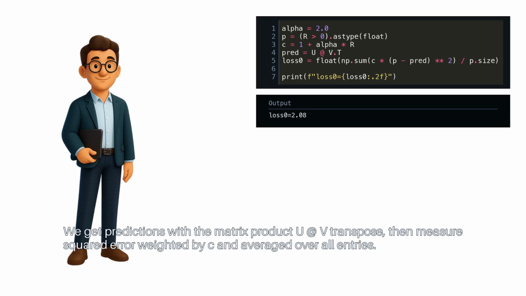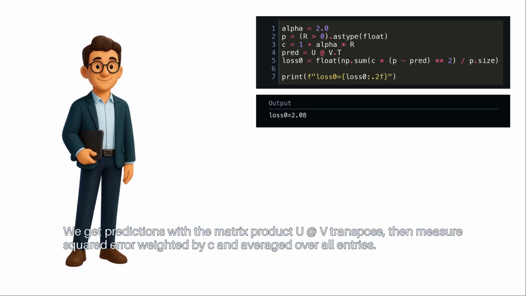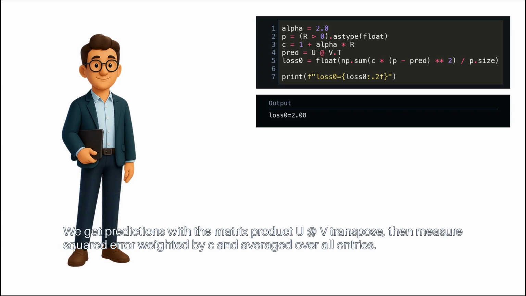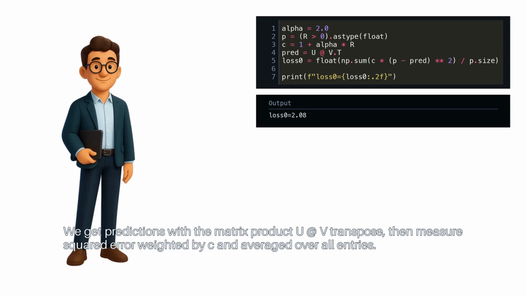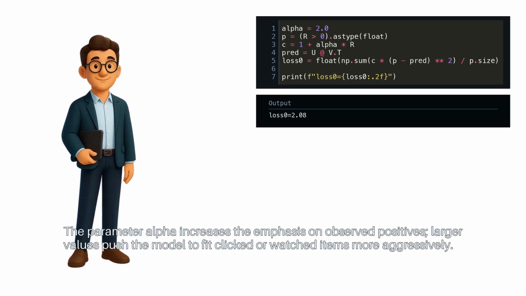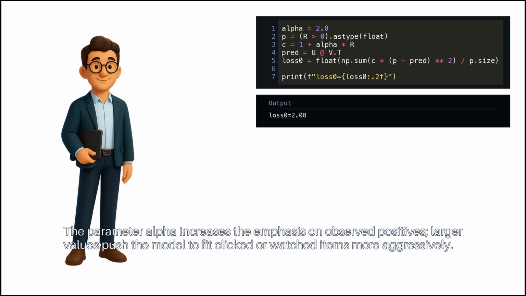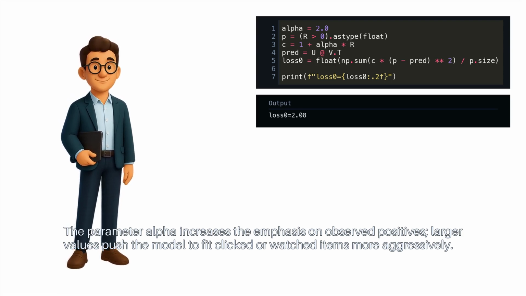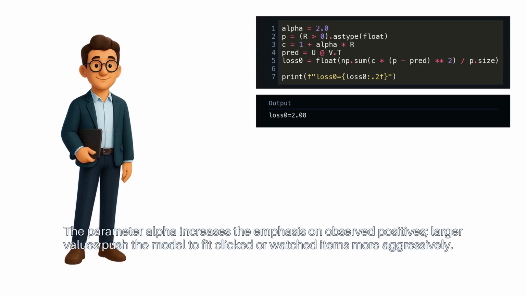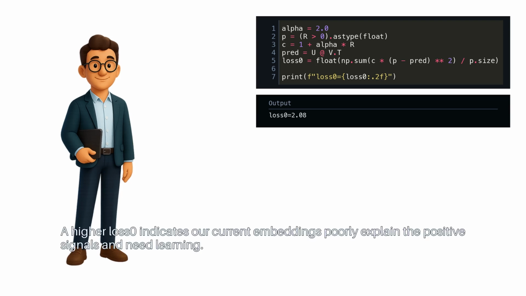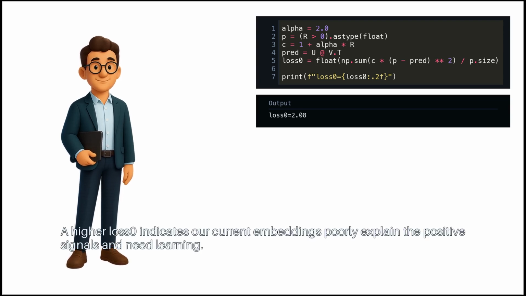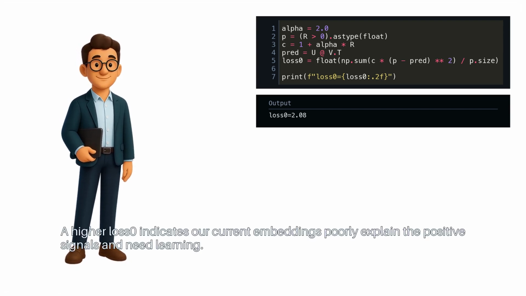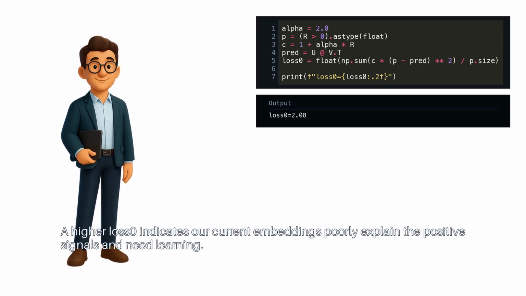We get predictions with the matrix product U at V transpose. Then measure squared error weighted by C and averaged over all entries. The parameter alpha increases the emphasis on observed positives. Larger values push the model to fit clicked or watched items more aggressively. A higher loss0 indicates our current embeddings poorly explain the positive signals and need learning.